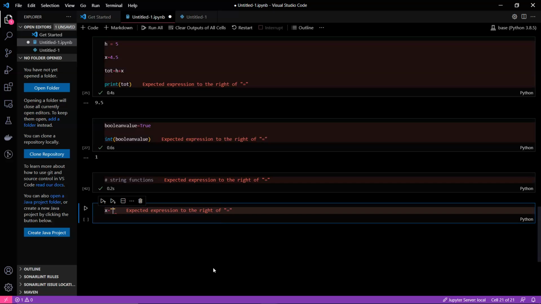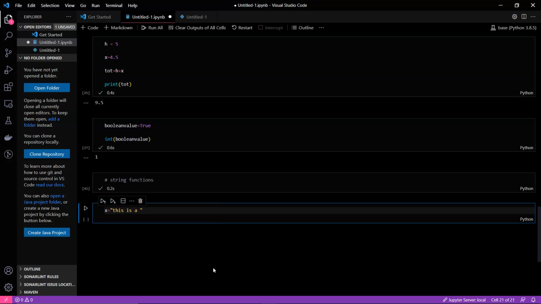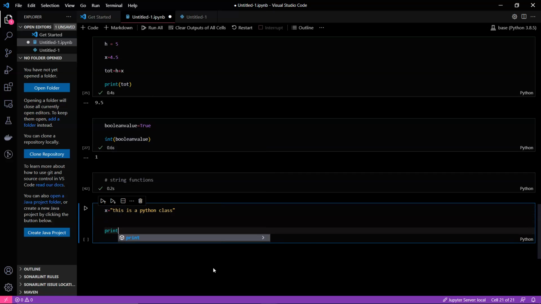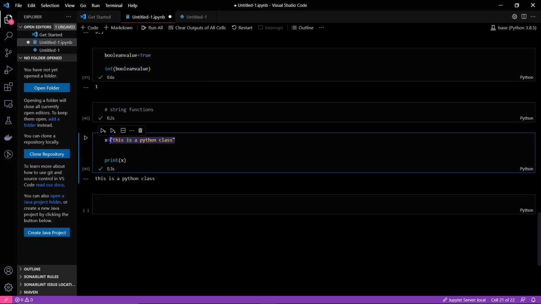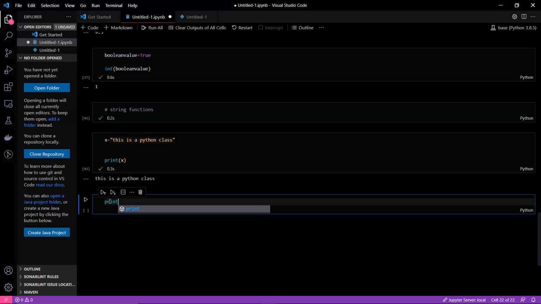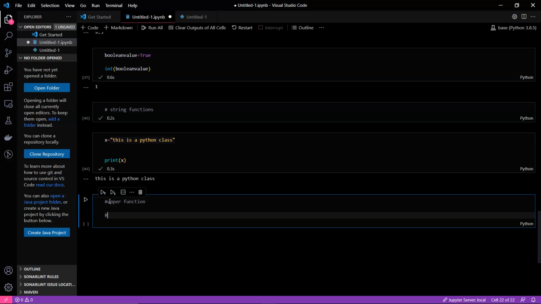Suppose let's just take, this is a Python class, and when we print it, you know that we'll get, this is a Python class. Suppose you want to convert this whole thing into uppercase, what will you do? You will just use the upper function. What this upper function does is that it converts the whole sentence into uppercase. Here sentence means string, but for more intuitive understanding, I just wrote it as a sentence.